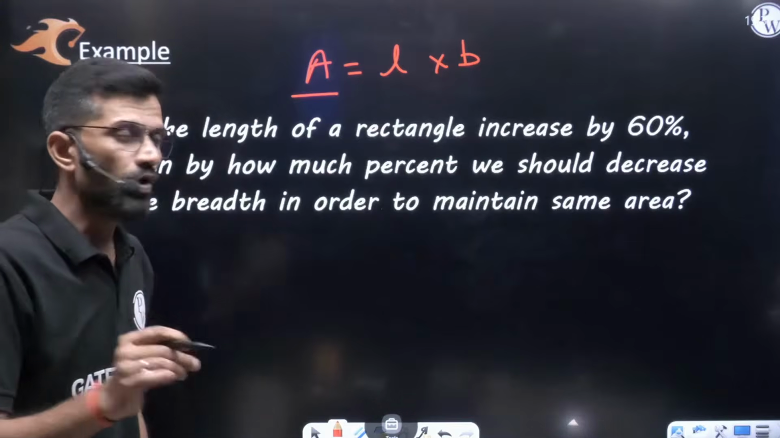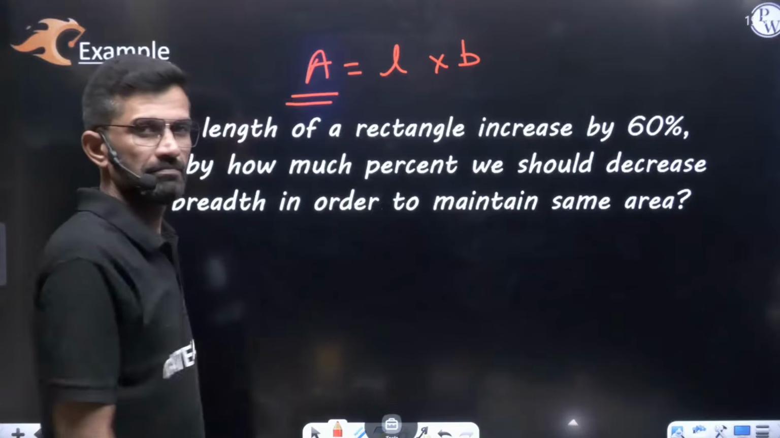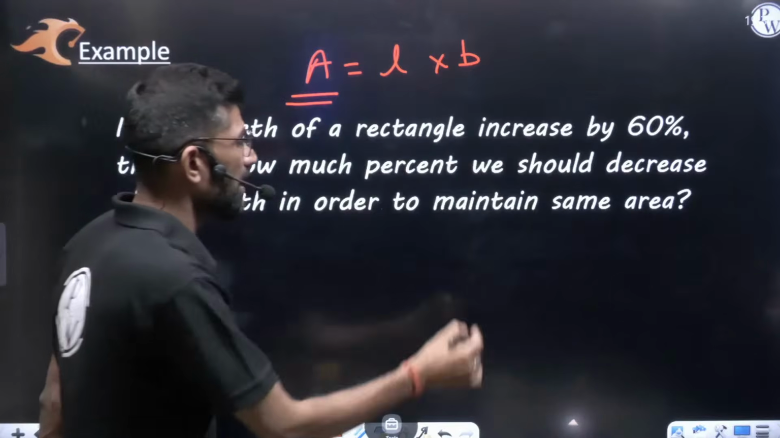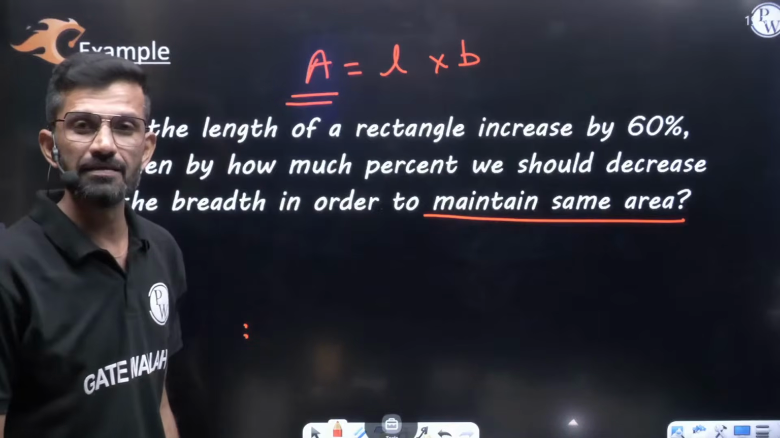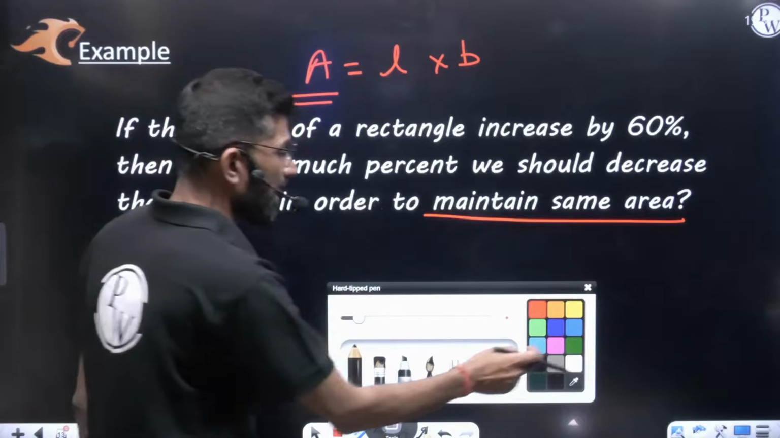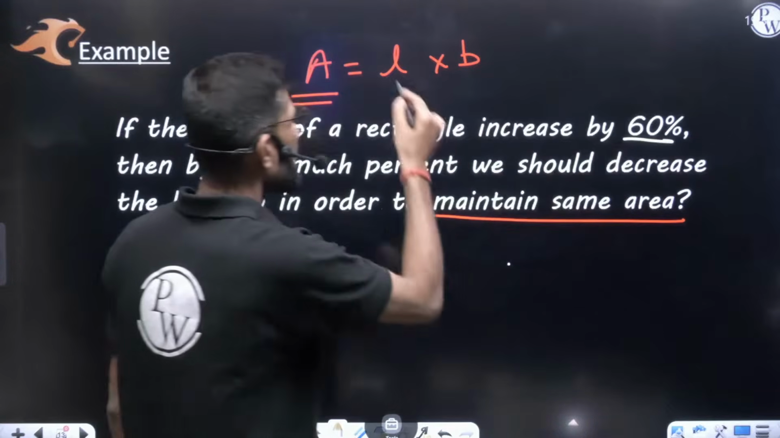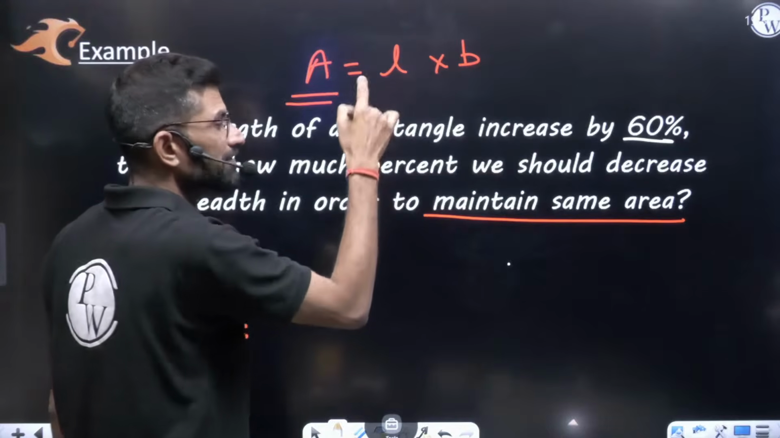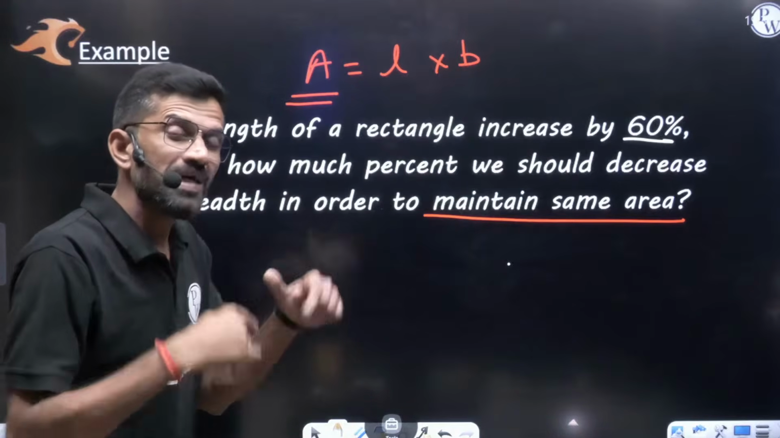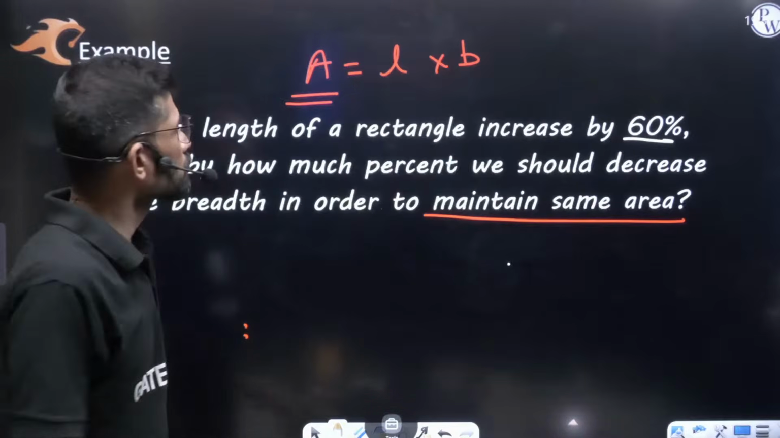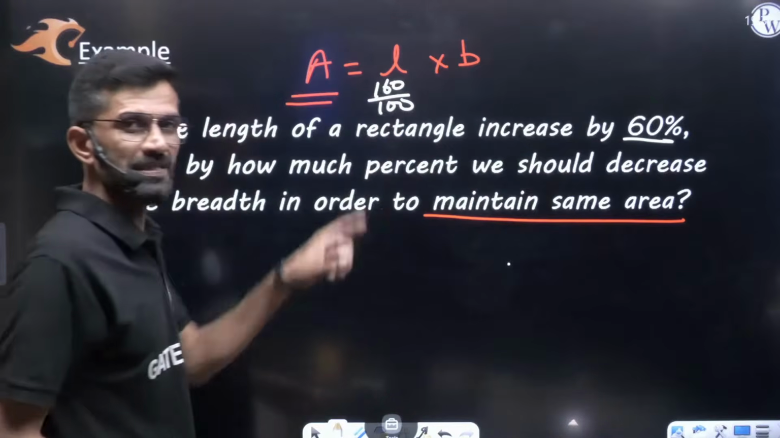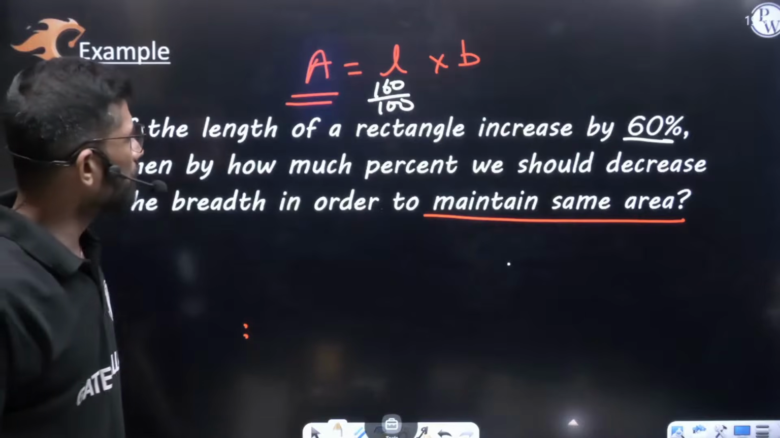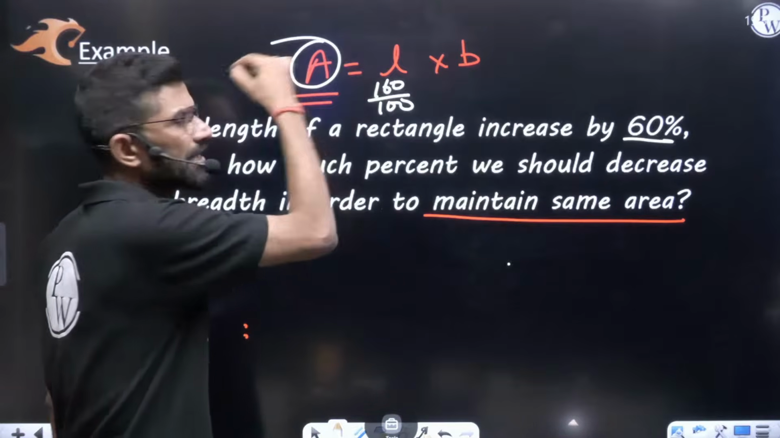Now, we want the area to stay like this only. There should not be any change in the area. We should maintain the same area. But there is some change in the length. Length is increased by how much? 60%. It means the new length will be 160% of the previous length. So 160% means 160 by 100 of the previous length. Of means multiplication.